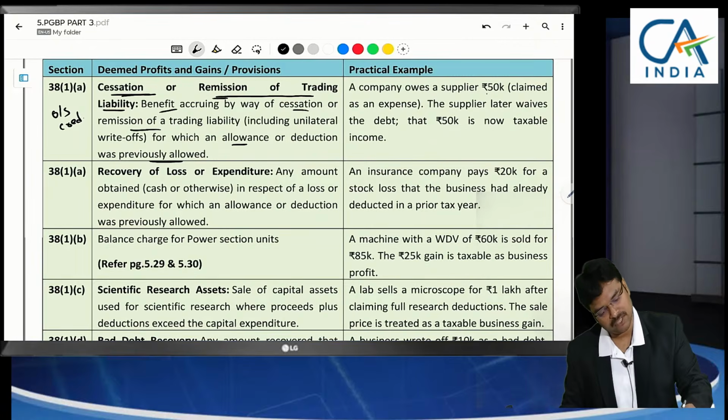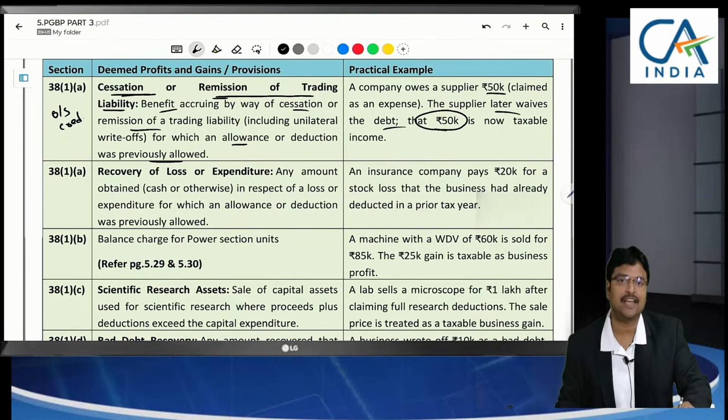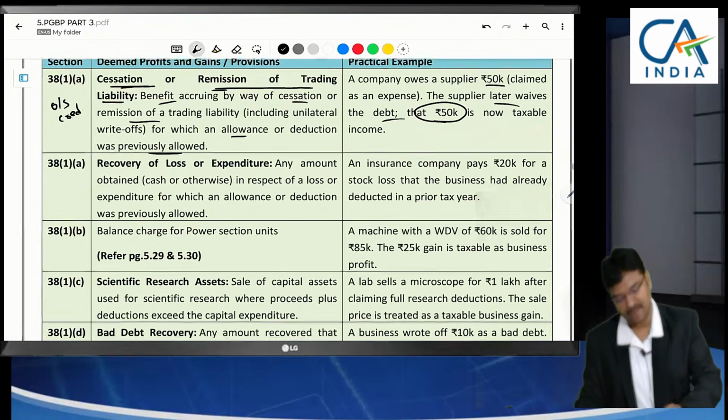A company owes a supplier 50,000. The supplier later waives the debt. Now, will this 50,000 be taxable? Yes, earlier you have claimed a deduction and hence now it will be taxable.